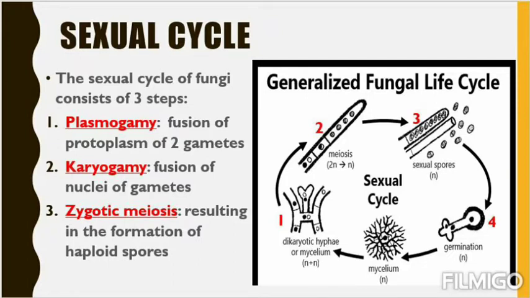But you have to only remember that the sexual cycle is having only 3 steps. First one is plasmogamy, fusion of the cytoplasm or protoplasm. Then karyogamy, fusion of nuclei of the gametes. Then after that, to reduce the number of chromosomes to half, we undergo zygotic meiosis. Meiosis means the cell division, the half cell division that makes the number of chromosomes half. So these are the steps of the sexual cycle.